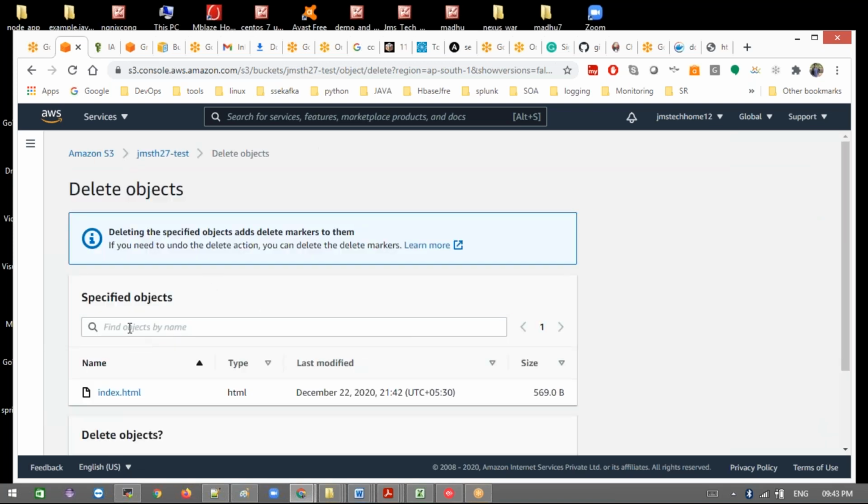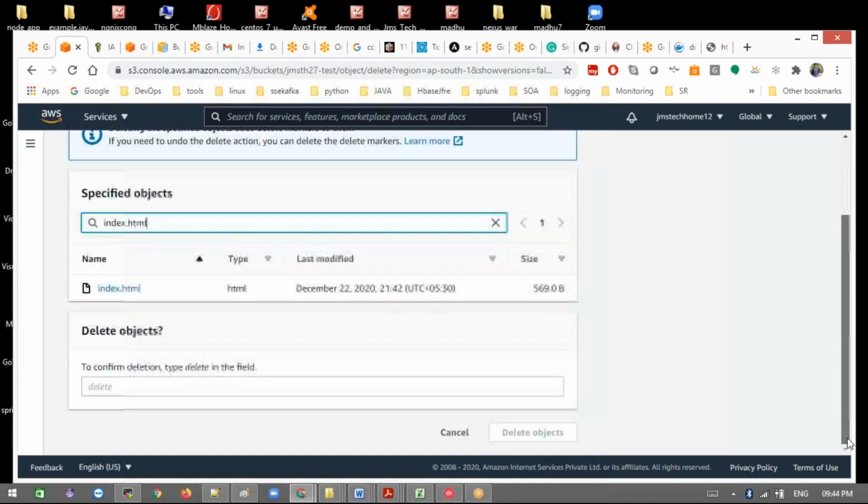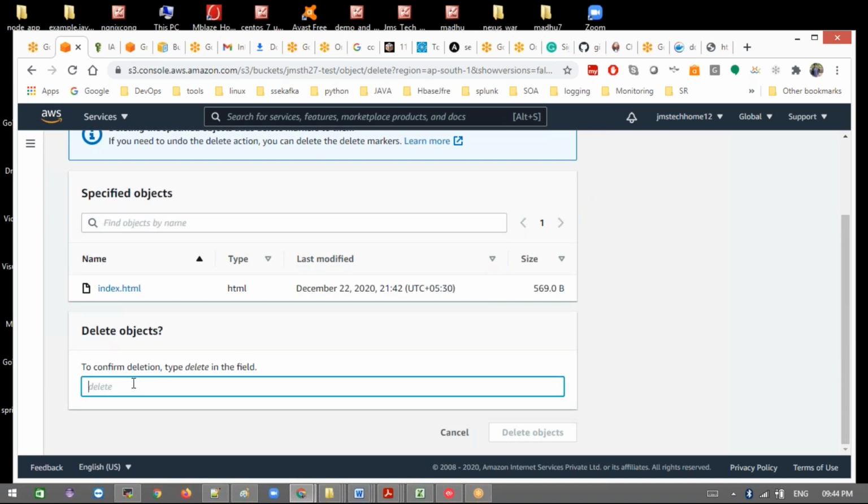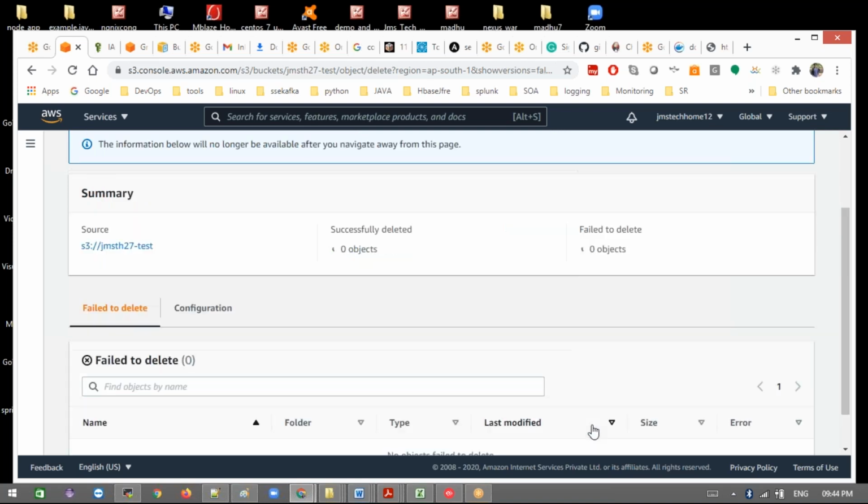It will ask for the object name, so we need to type index.html. If we need to undo this delete action, we can delete the delete marker. Type delete, then delete. Still I deleted index.html.